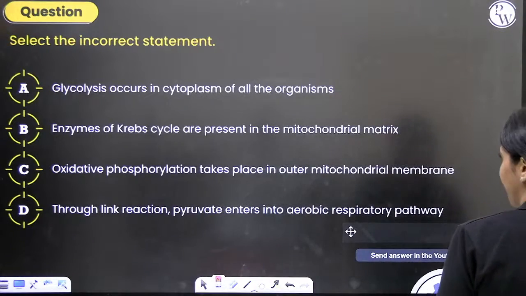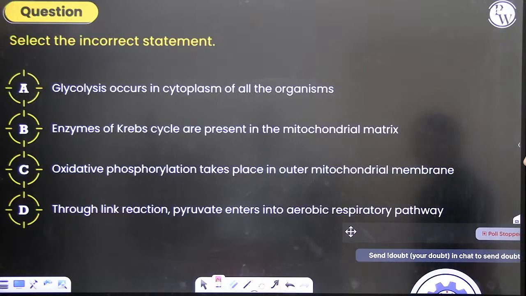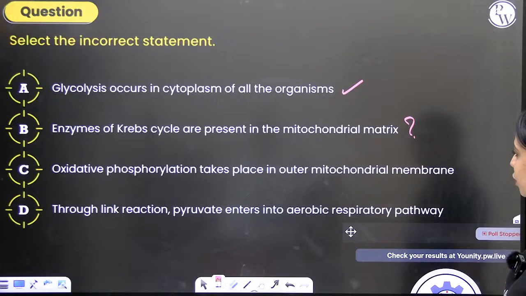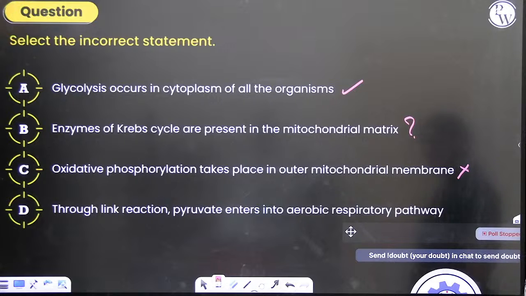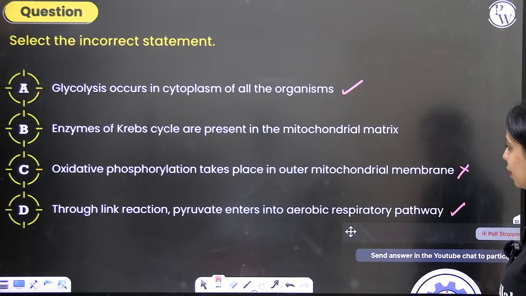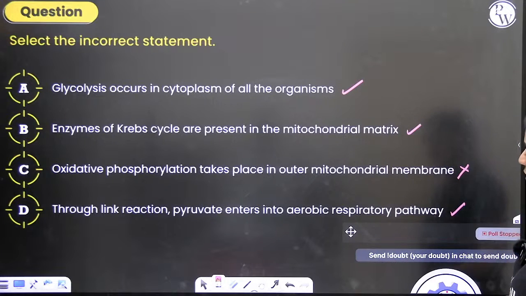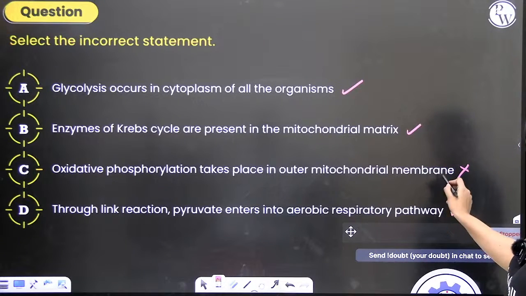Select the incorrect statement. Glycolysis occurs in the cytoplasm of all living organisms. Yes. Enzymes of Krebs cycle are present in the mitochondrial matrix. Are they? Oxidative phosphorylation takes place in the outer mitochondrial membrane. Through link reaction, pyruvate enters the aerobic respiratory pathway. Correct. But enzymes of Krebs cycle, not all of them are present. Of course, they are not mentioning all. Yeah, some of them are present. So if you consider these two, this is absolutely wrong, right?